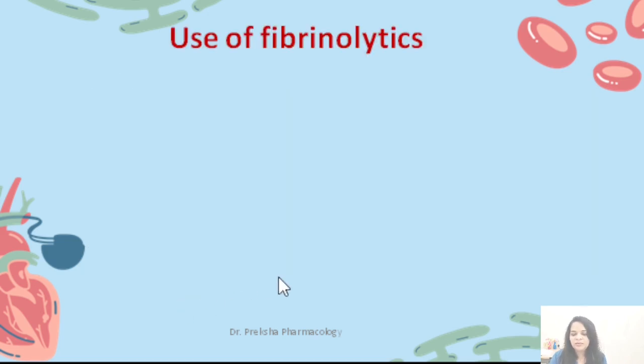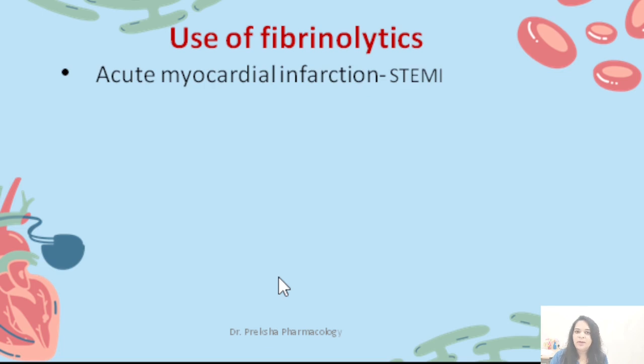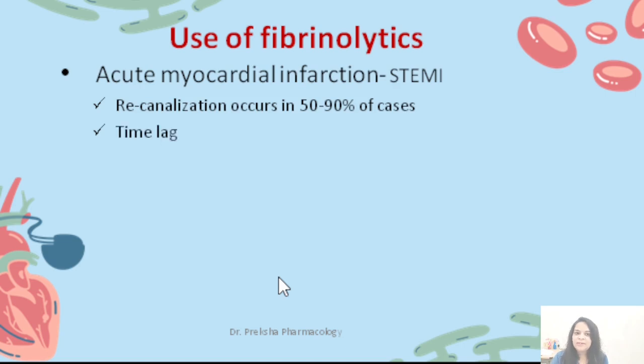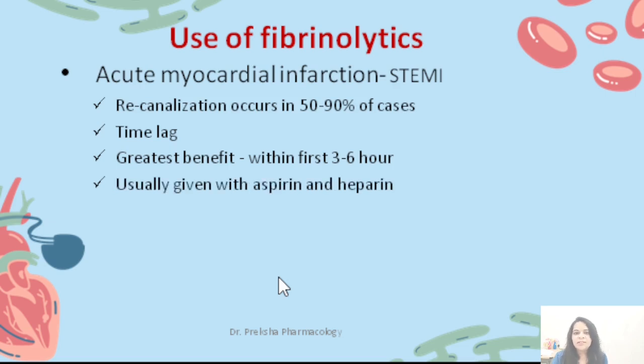Now coming to the use of fibrinolytic agents. Fibrinolytic drugs are often preferred for ST elevated myocardial infarction. Recanalization occurs in 50 to 90% of cases. Time lag is important. Greatest benefit is obtained if the patient has arrived at the hospital within the first 3 to 6 hours of symptom onset. Usually, these drugs are combined with aspirin and heparin. Alteplase is often preferred over streptokinase. Streptokinase causes antigen-antibody formation, and that is why it is not preferred nowadays.